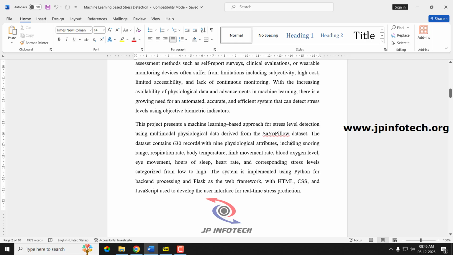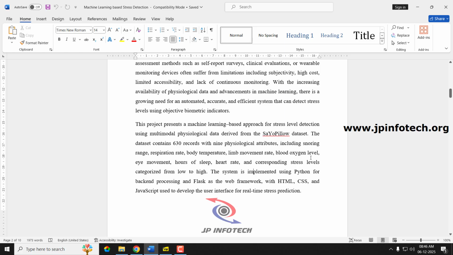The dataset contains 630 records with 9 physiological attributes, like snoring rate, respiration rate, body temperature, limb movement rate, blood oxygen level, eye movement, hours of sleep, and heart rate. We will be detecting the stress and also the stress levels from low to high.